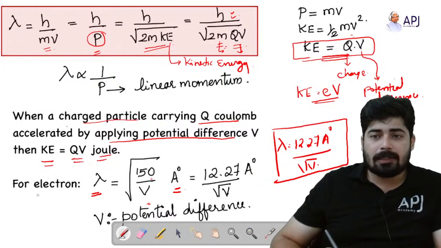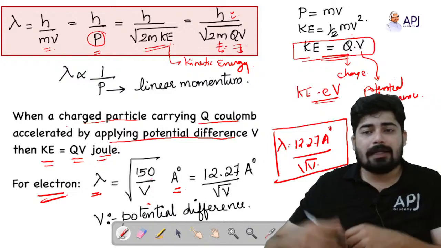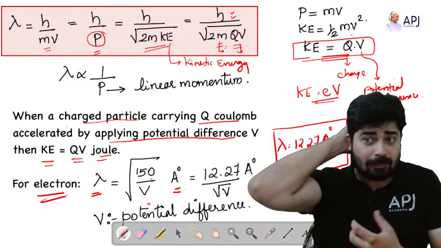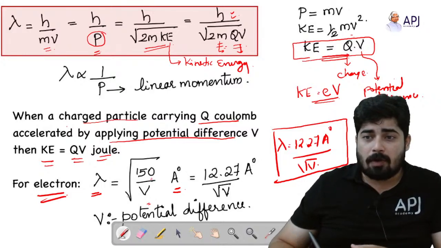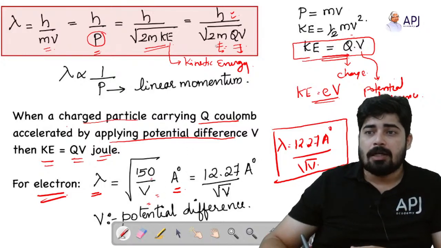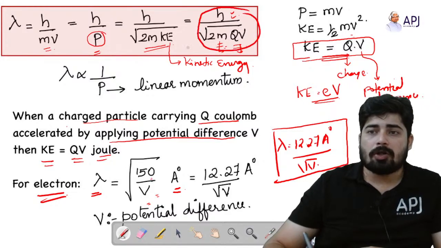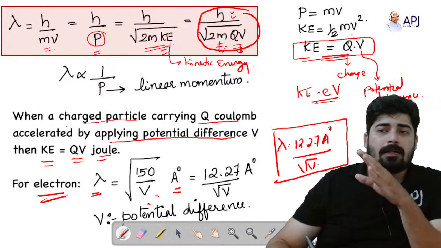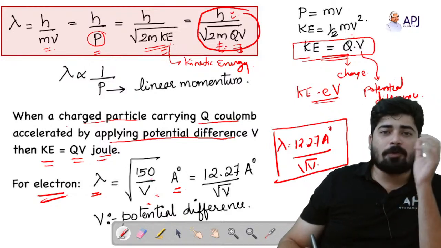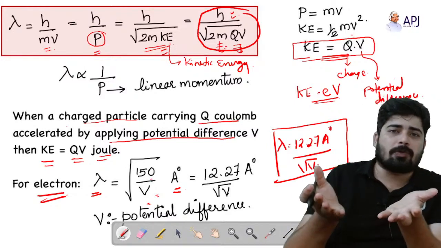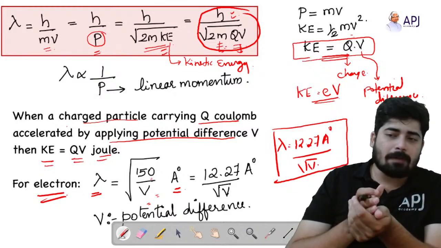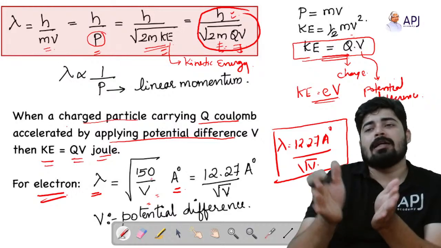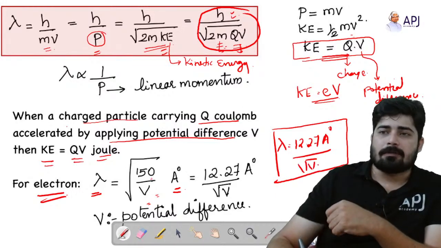Normally it is asked for the electron, but if they are asking about any other matter, then you cannot use the formula 150 by V. You have to go for the formula h by root of 2mqV. To select which formula to use, it depends on what is given in the question paper. Clear?